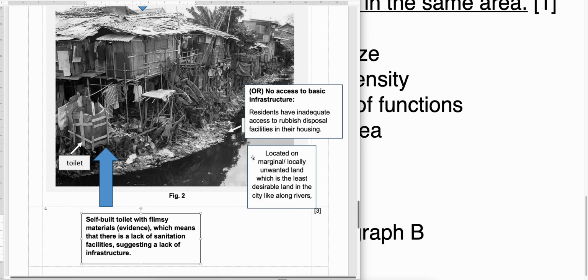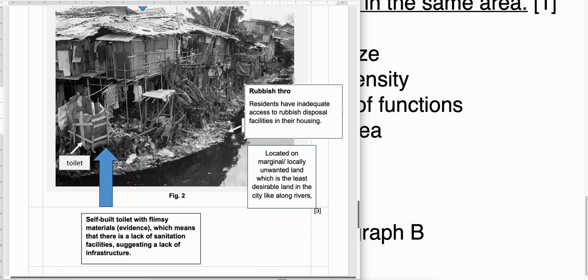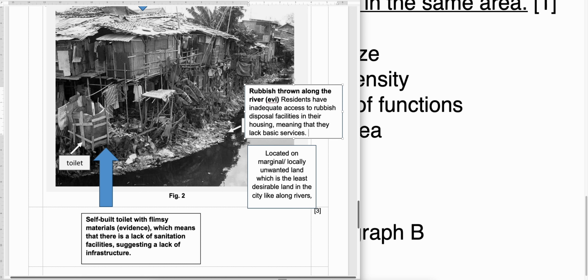All right, then a lot of you talk about rubbish. All right, so what does the rubbish mean? Okay, so you all can see that there's rubbish along the river. That's the evidence. But what is the statement? Okay, there's inadequate access to rubbish disposal facilities, or you can even better link it to, okay, meaning that they lack basic services.